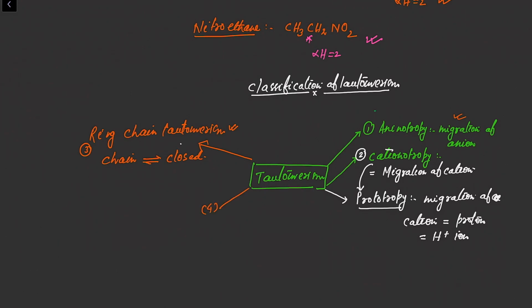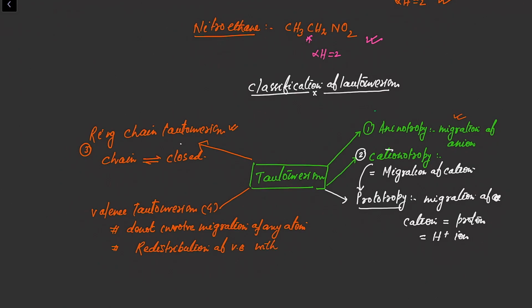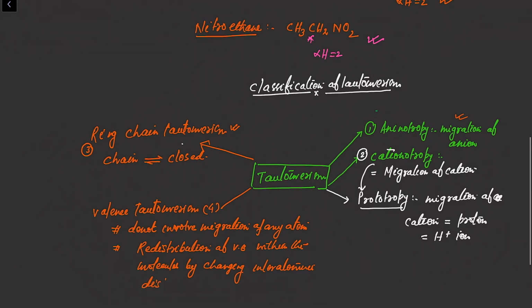The fourth type of tautomerism is valence tautomerism. This is a special kind of tautomerism. Why? The first reason is that it does not involve migration of any atom. This is the specialty of this tautomerism. Actually, what does it do? It does the redistribution of valence electrons within the molecule, by changing interatomic distance through the formation of a new bond. Some examples are related to this valence tautomerism. We will discuss them later.